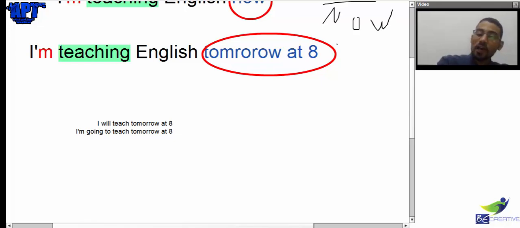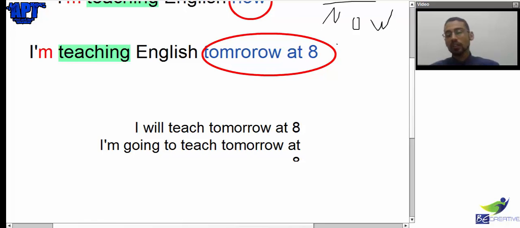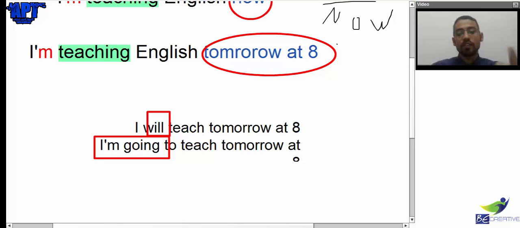That's a very important question we need to answer. What is the difference between these 2 sentences? Yes, the first difference is that in one of them I say I will, and in the second one I say I'm going to. It's the verb to be plus going to, and I will.